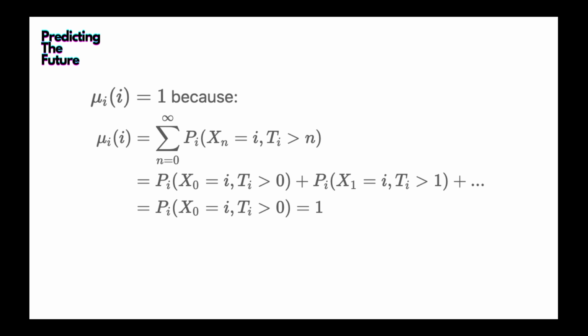Why? Because if X_1 equals i, given that T_i is greater than 1, that is impossible, because X_1 is already i. T_i could not be greater than 1; T_i should be equal to 1. Same for X_2 equal to i, and so on. So all the terms behind that are all 0. So mu_i at i is 1.